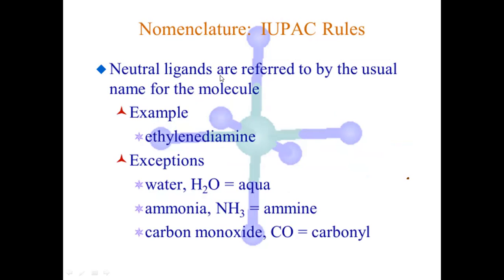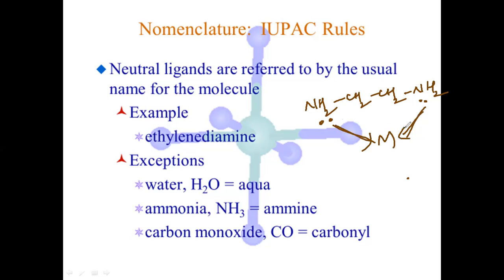Then if it is a neutral ligand like ethylene diamine, this is a neutral ligand. The structure is NH2, CH2, CH2, NH2. It is a bidentate ligand which can give two lone pairs, this one can easily give lone pairs, and this one also can give lone pairs. Ethylene diamine is neutral because there is no charge on any atom.